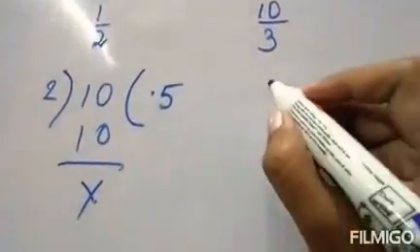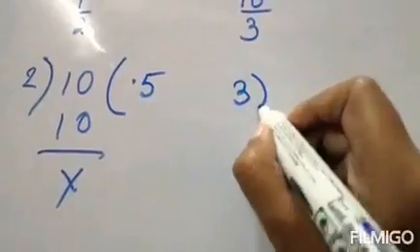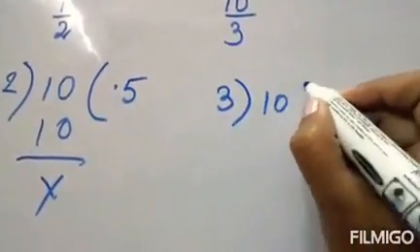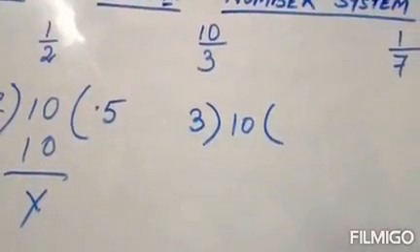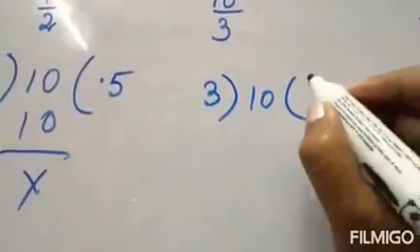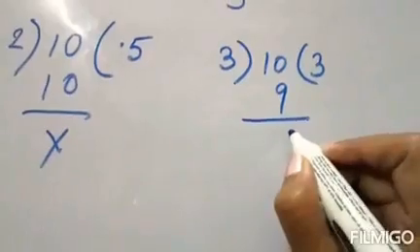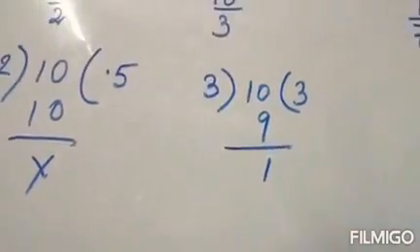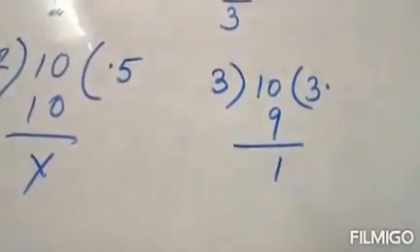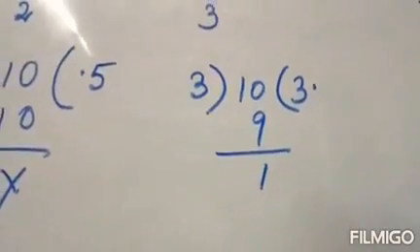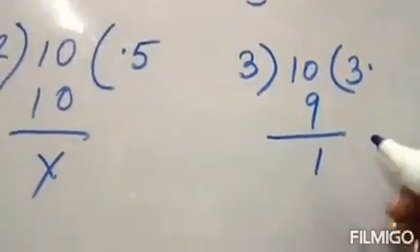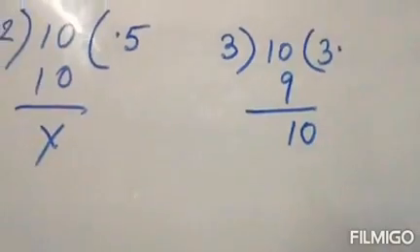Let's see about this. 3, 10, and how many times does it come? 3 3s are 9. 1 comes as remainder. Okay, we put a decimal point, as it is smaller than 3, so we get again 0.